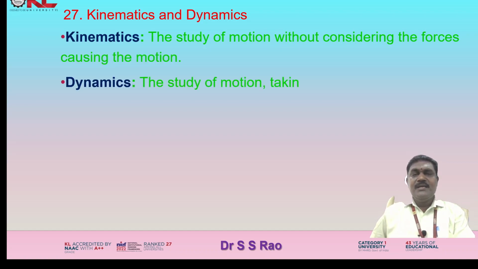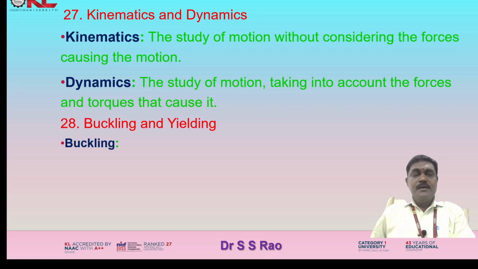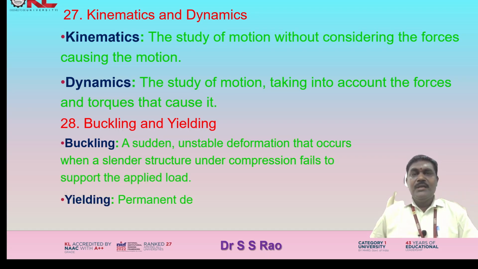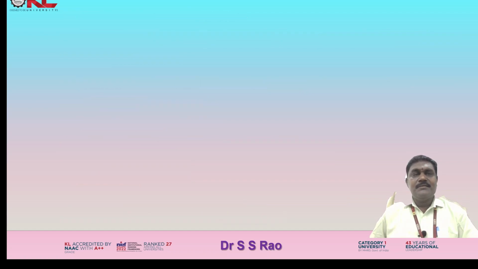Dynamics, the study of motion taking into account the forces and torques that cause it. Buckling and yielding. Buckling, a sudden unstable deformation that occurs when a slender structure under compression fails to support the applied load. Yielding, the permanent deformation that occurs when a material's stress exceeds its yield strength.